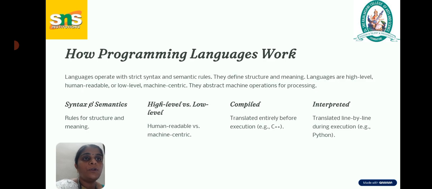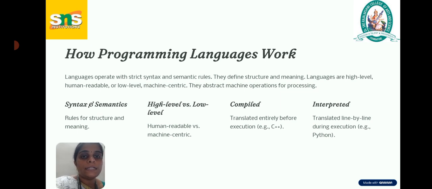So next, how programming languages work. Basically, languages operate with strict syntax. Each has its own syntax and semantic rules. Syntax and semantics are the rules for the structure and meaning of a particular program. For example, C has its own style and own syntax, C++ likewise. So they define the structure and meaning of the program.